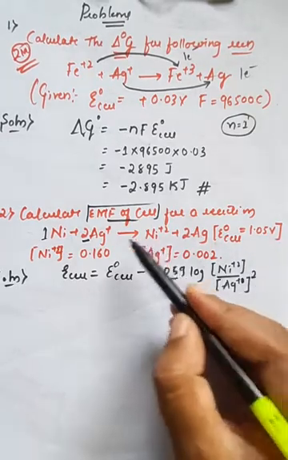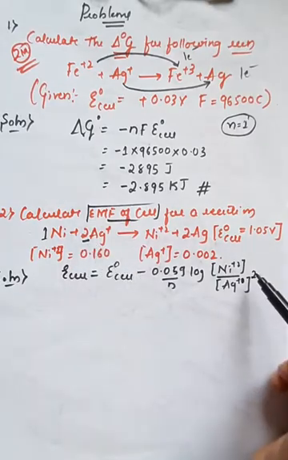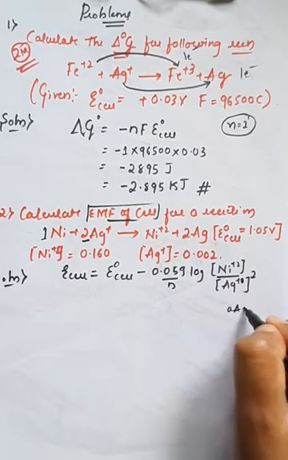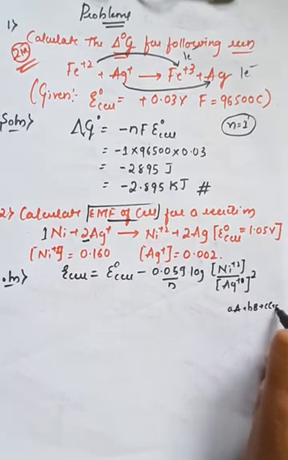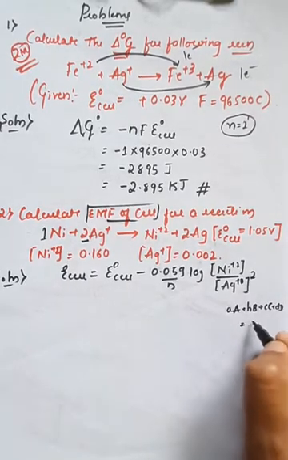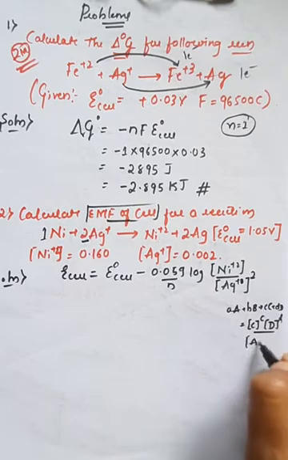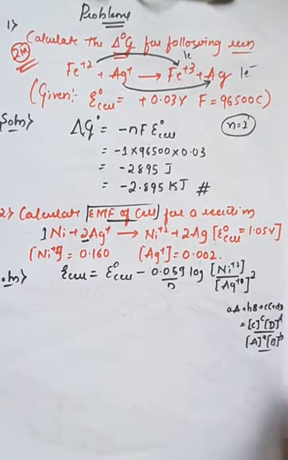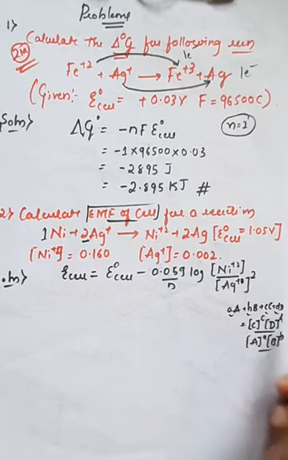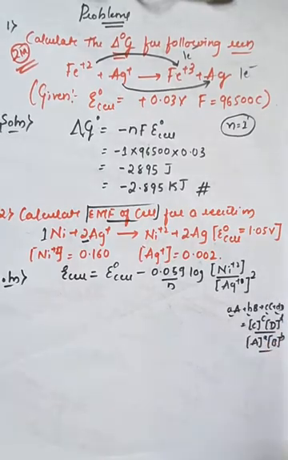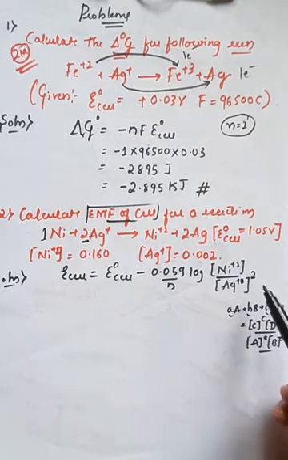But in the case of silver, I have to take the coefficient as the power, because in terms of product divided by reactant, if A moles of A and B moles of B give C moles of C and D moles of D, we have seen that Kc is equal to C raised to C, D raised to D divided by A raised to A and B raised to B. So we have to mention the coefficient as the power. Therefore I have taken Ag plus squared. Please remember that mentioning the square is very important, because if you don't, the value will alter and the overall result will be wrong.